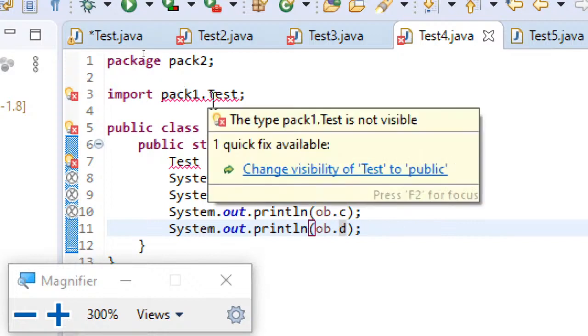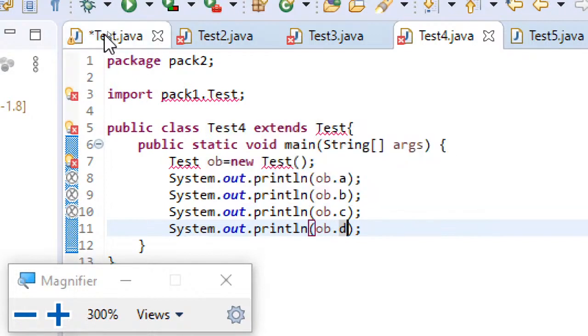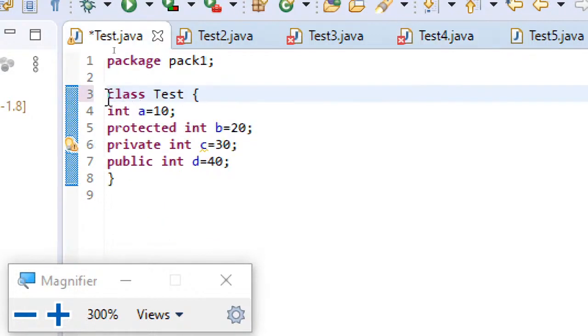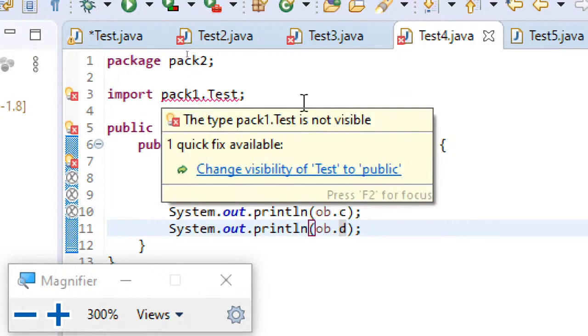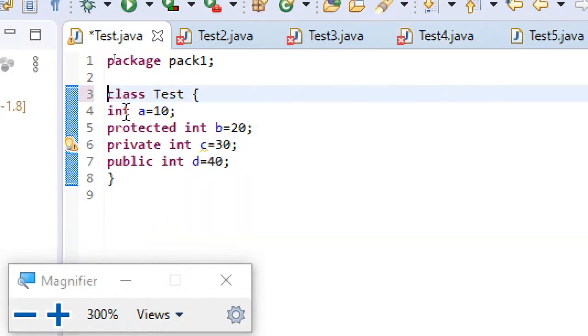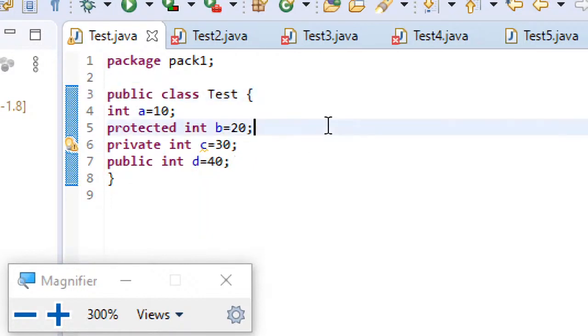Why? Because test, which is not even declared to be public, cannot be seen in another package. That's what all these errors you can see here are. It's not visible. So it's mandatory to have the members which you want to be visible, or the classes which you want to create objects for in other packages, declared public. Remember this point.